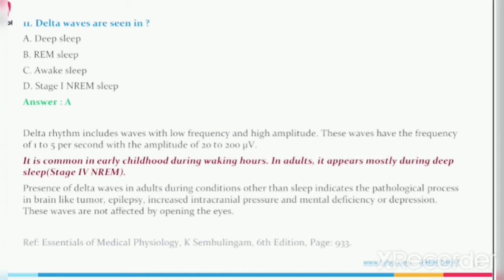That means generally delta waves are seen in adults during deep sleep. If they are seen in conditions other than sleep, it indicates a pathological process in brain.